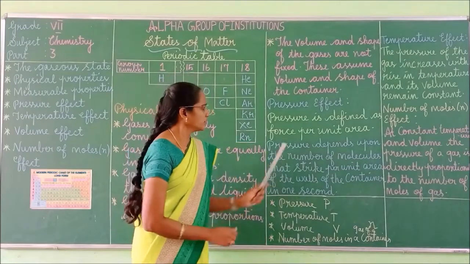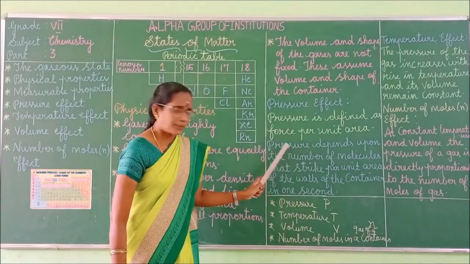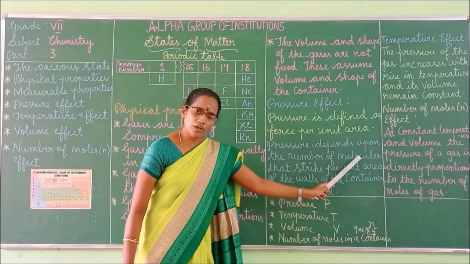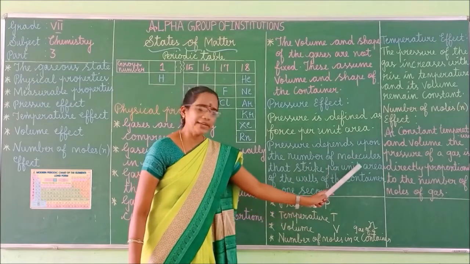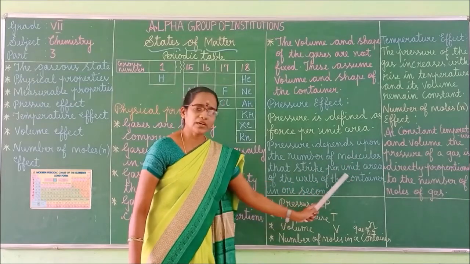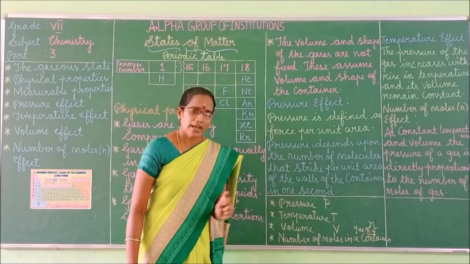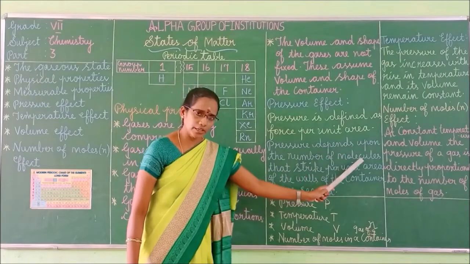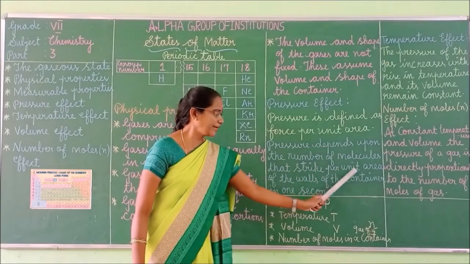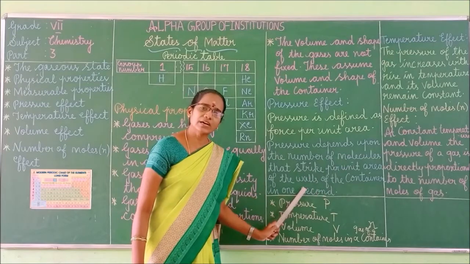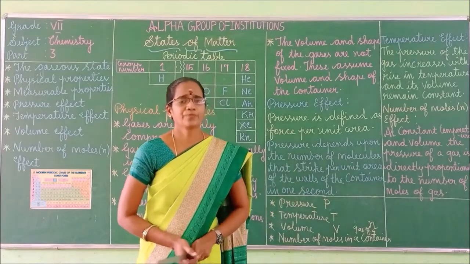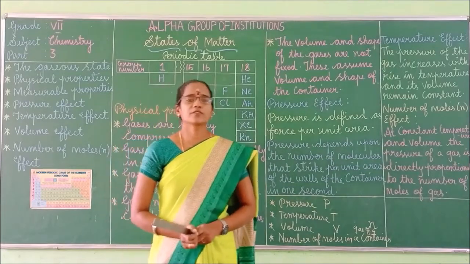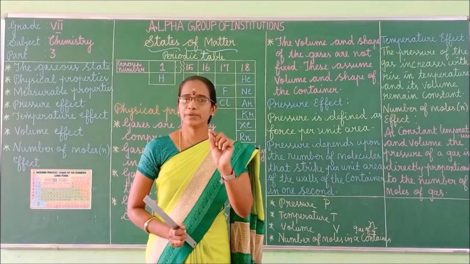So next one, pressure depends upon the number of molecules that strike per unit area of the walls of the container in 1 second. The greater the number of molecules colliding against the walls of the container, the greater will be the pressure.